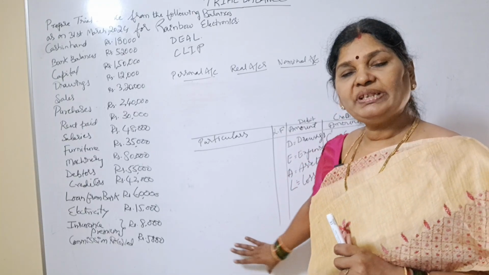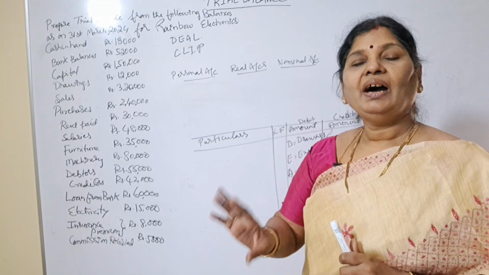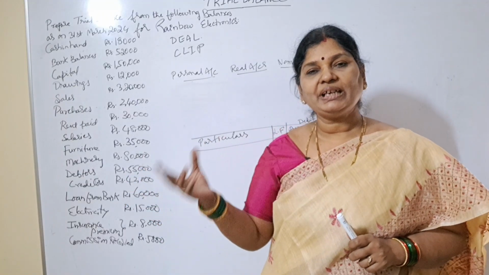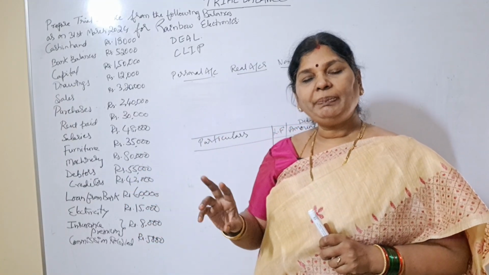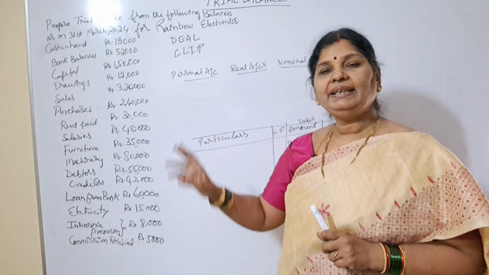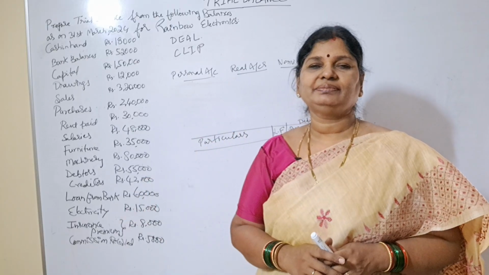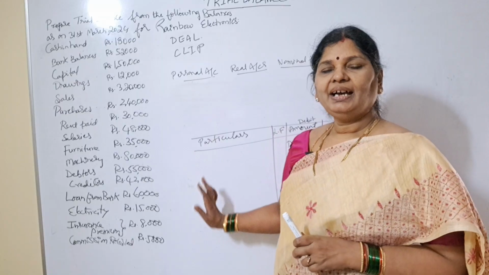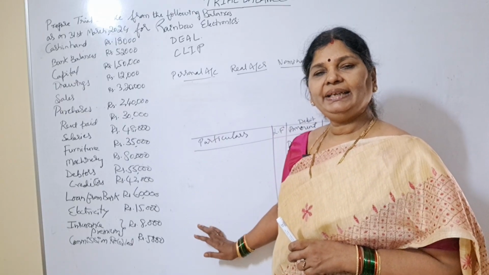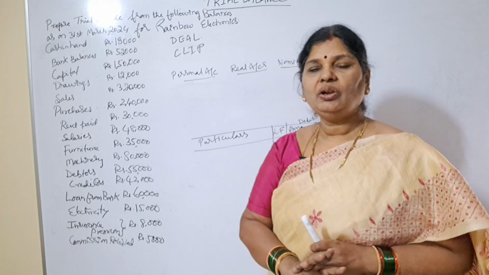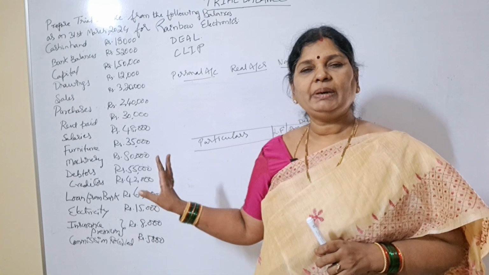If you are getting both sides equal, means whatever ledger accounts are prepared are perfectly prepared and rightly balanced and taken in the trial balance on the appropriate side, then our trial balance will tally. If any mistake is done anywhere, then our trial balance will not be balanced.